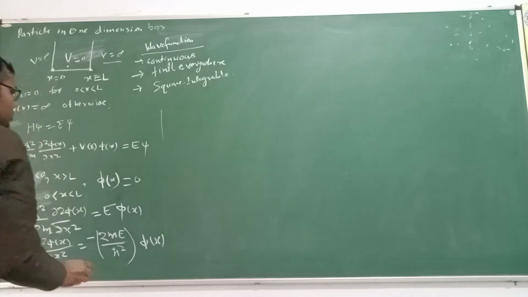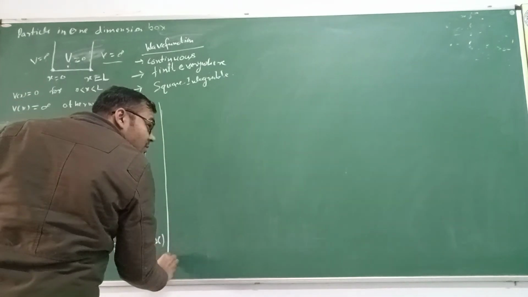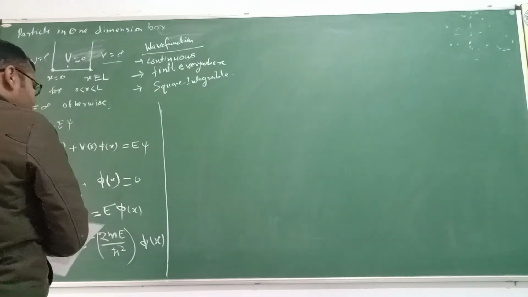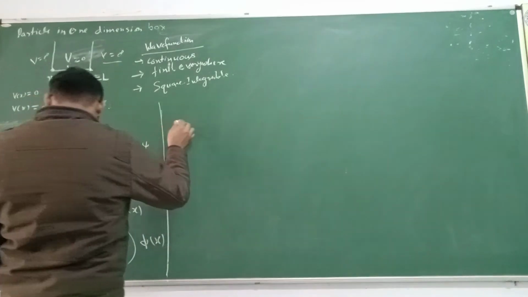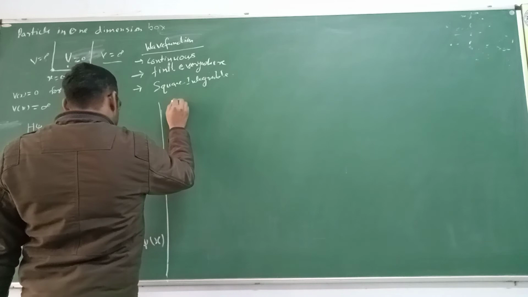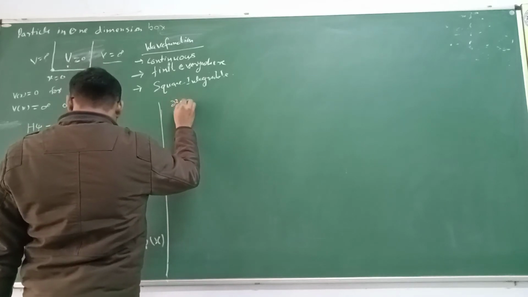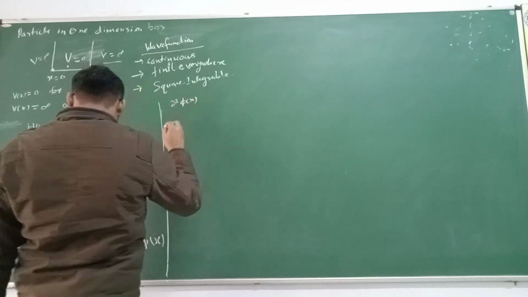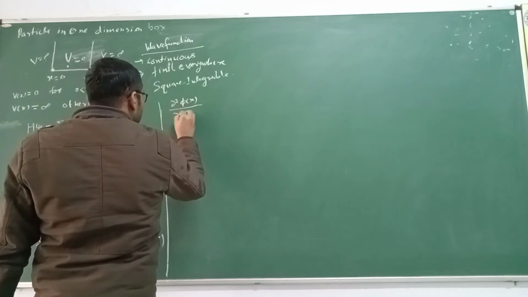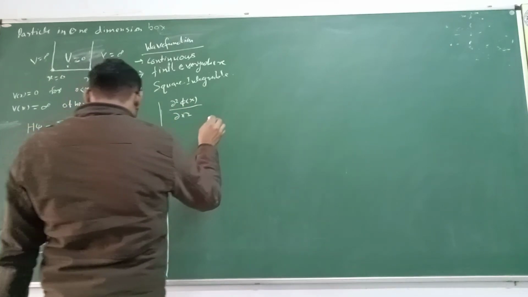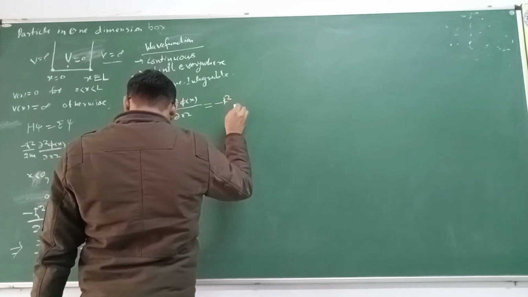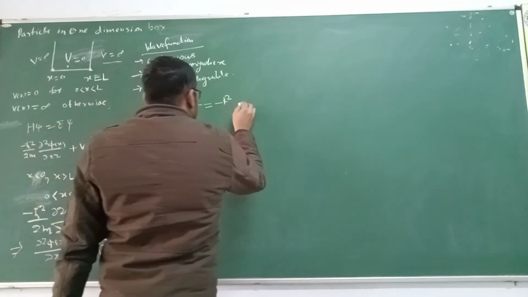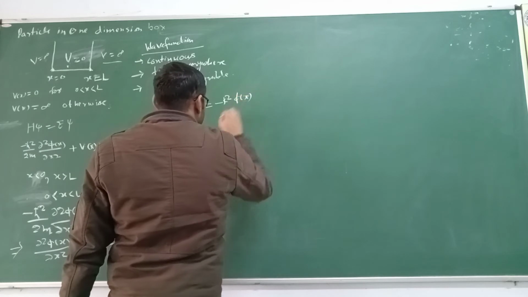This equation can be written as del square psi of x upon del x square equal to minus k square psi of x.